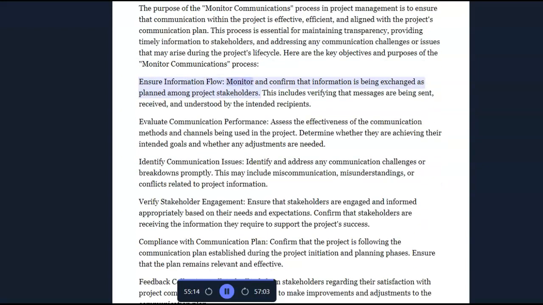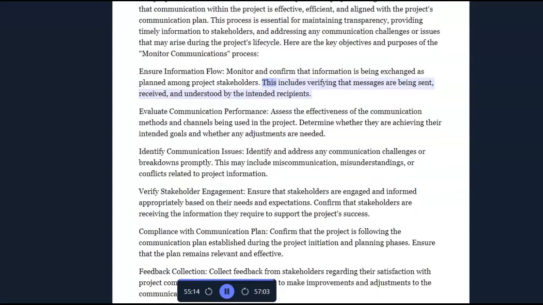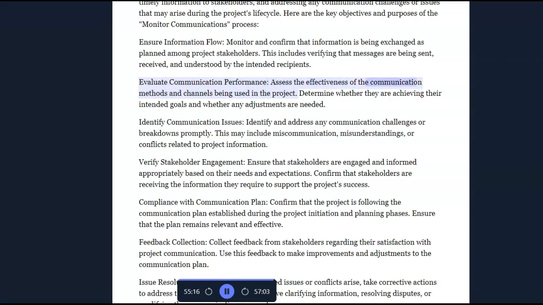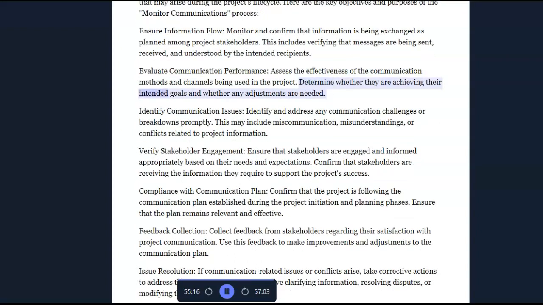Ensure information flow. Monitor and confirm that information is being exchanged as planned among project stakeholders. This includes verifying that messages are being sent, received, and understood by the intended recipients. Evaluate communication performance. Assess the effectiveness of the communication methods and channels being used in the project. Determine whether they are achieving their intended goals and whether any adjustments are needed.